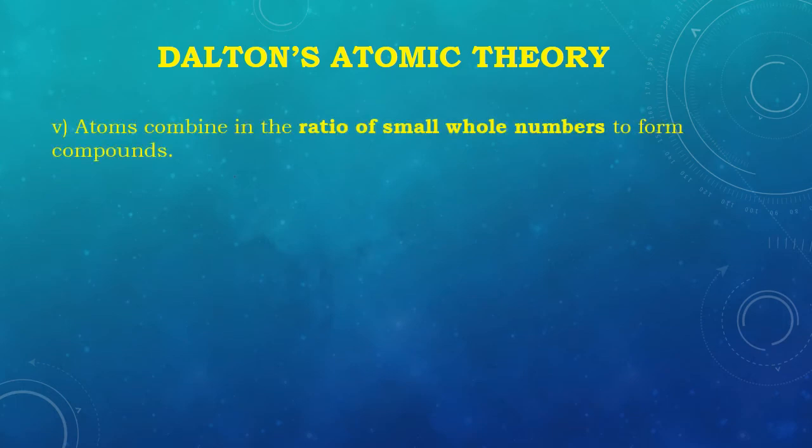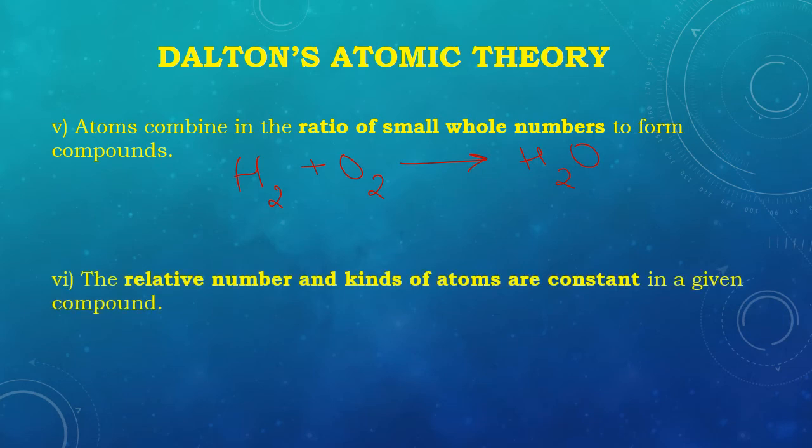The next point says atoms combine in the ratio of small whole numbers to form compounds. So when atoms combine, they combine in a fixed ratio.